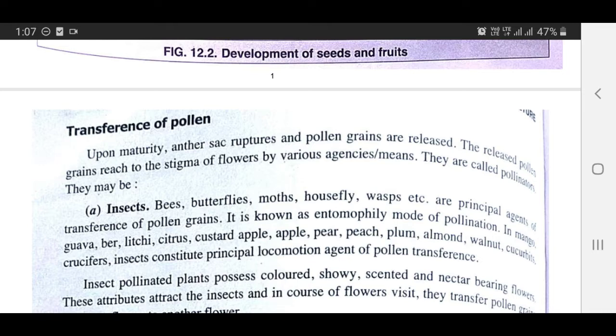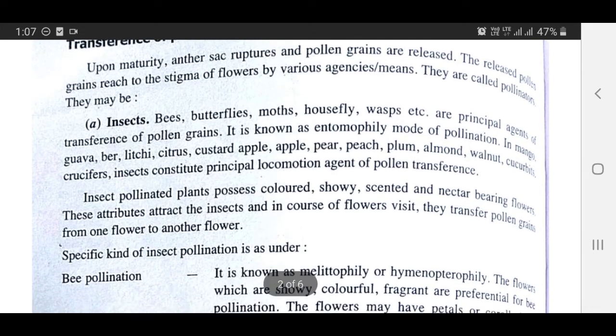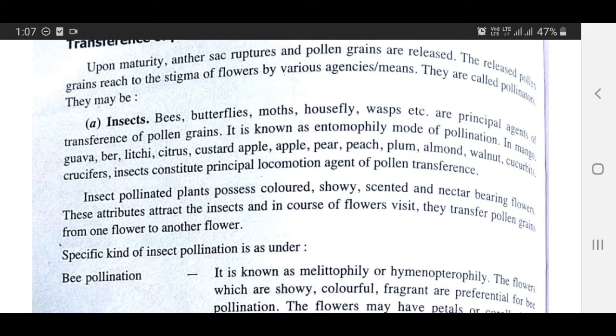In mango, guava, pear, lychee, citrus, custard apple, peach, plum, almond, walnut, cucurbits, crucifers, insects constitute the principal locomotion agent of pollen transference. Insect pollinated plants possess colored, showy, scented and nectar bearing flowers. These attributes attract the insect, and in the course of flower visits they transfer pollen grain from one flower to another flower.